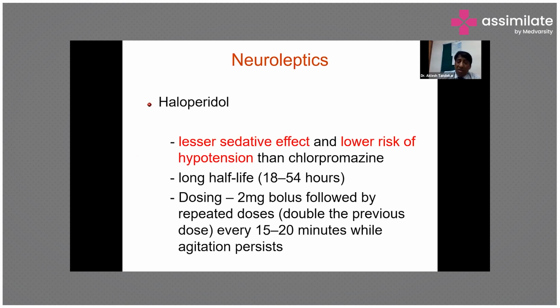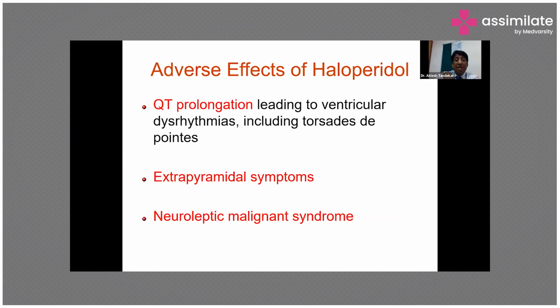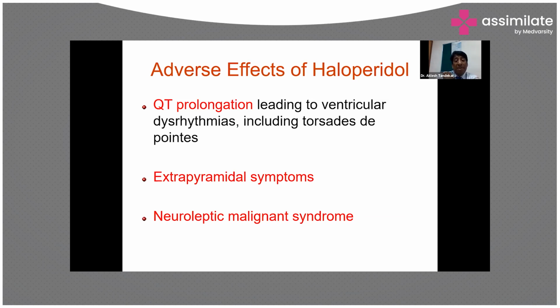As far as haloperidol is concerned, it has a lesser sedative effect and lower risk of hypotension than chlorpromazine, but it has a long half-life. So the dose is a 2 milligram bolus, followed by repeated doses depending upon the response to treatment. But it also has the adverse effect of QT prolongation.